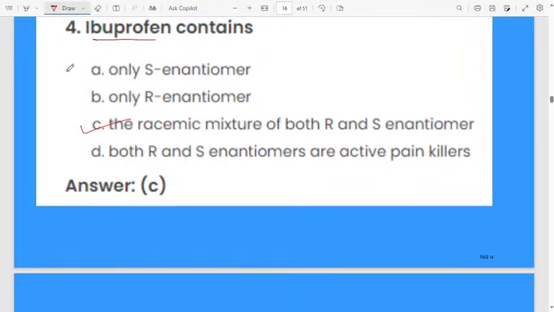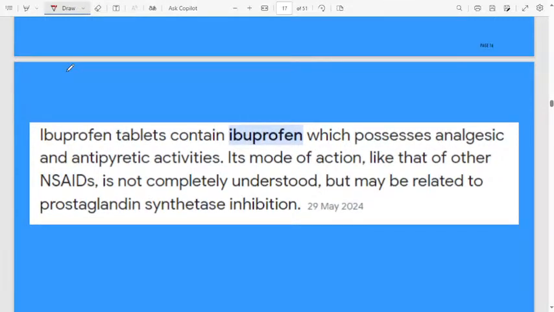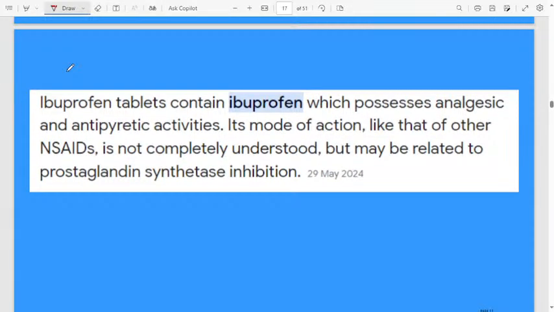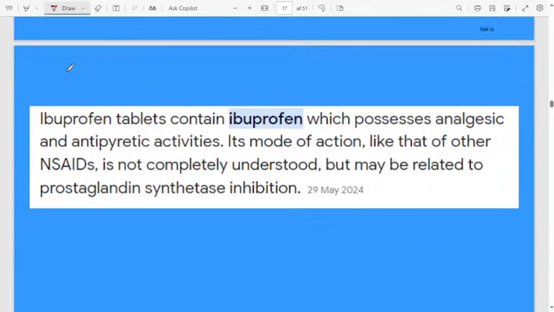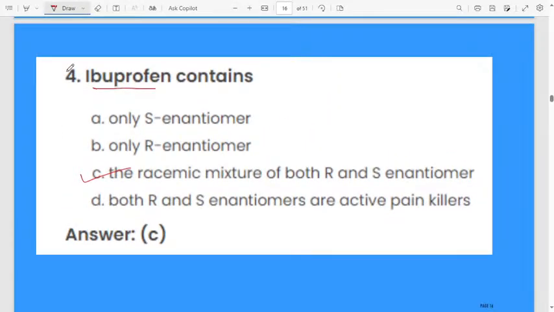This question is based on drugs. Remember, ibuprofen we will get in the form of tablets also. Ibuprofen tablets contain ibuprofen, which possesses analgesic and antipyretic activities. Its mode of action is like that of other drugs. It is not completely understood, but it may be released. Okay, this is the information about the drug. We don't want to go into detail about that one. Ibuprofen contains the racemic mixture of R and S enantiomers. That much remember.